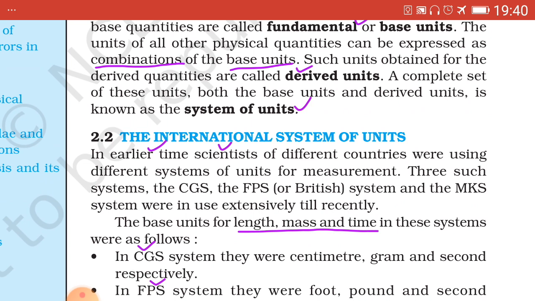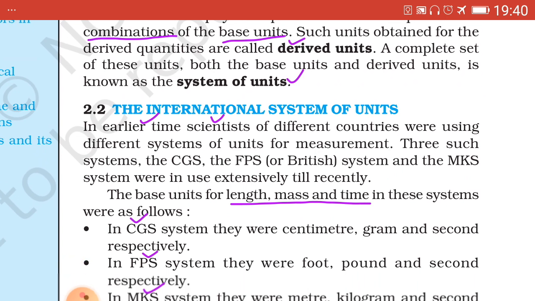So we have seen fundamental units and derived units. I give you the example. Fundamental units of length, mass and time: for length, it is denoted as small m, which we shall see in the table later on.